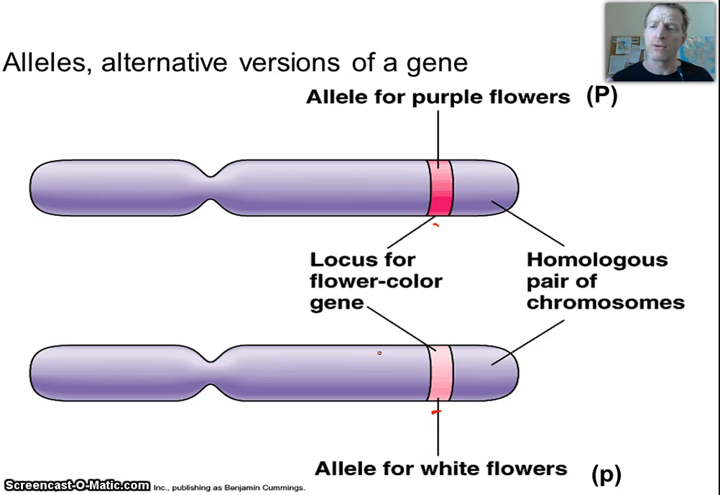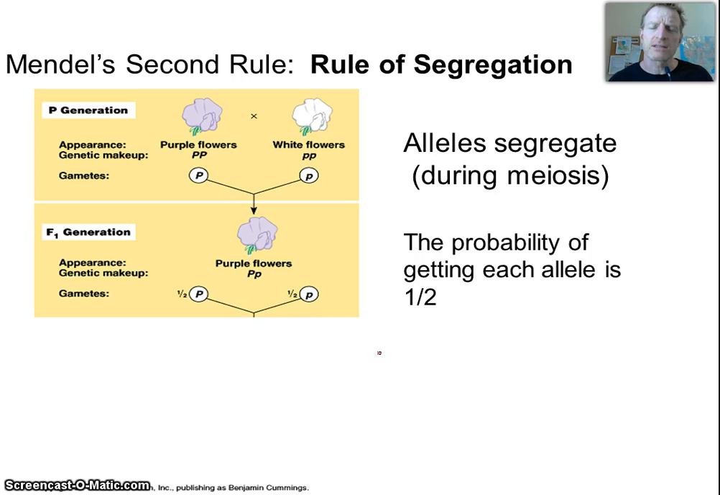But if you carry the white, you have a 50% chance of passing that white allele on to your sex cells. So this is why we see recessive phenotypes appearing in heterozygous individuals that show a dominant trait, because they'll still pass on that recessive allele during meiosis to 50% of their sex cells. Okay, so this gets to Mendel's second rule, which is the rule of segregation.